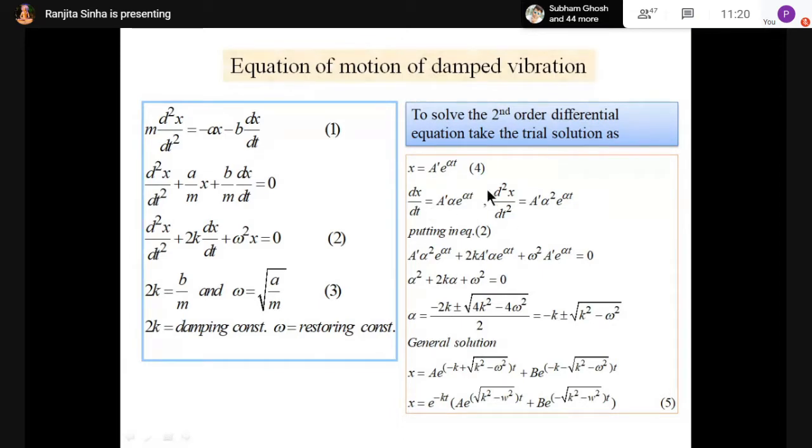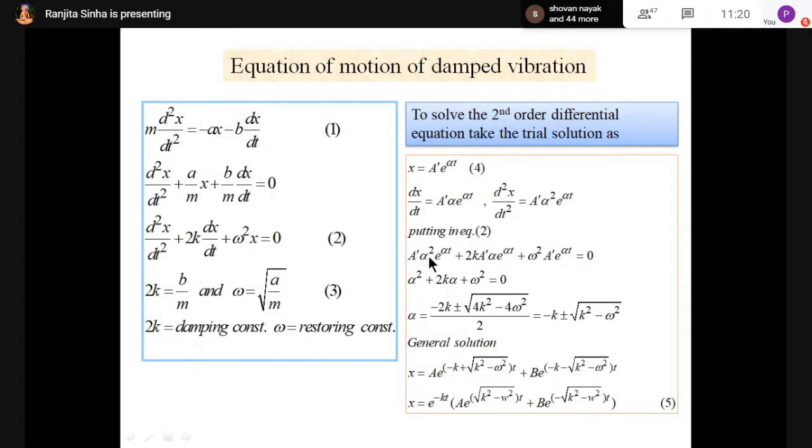Then calculating the acceleration, d2x by dt square. Differentiating again, a dash, and again I get alpha, so alpha square e to the power alpha t. So I get a dash alpha square e to the power alpha t. Now I put the values of dx by dt and d2x by dt square in equation number 2, a simple calculation.